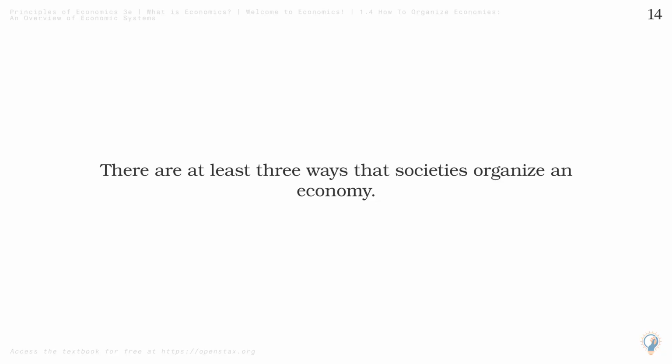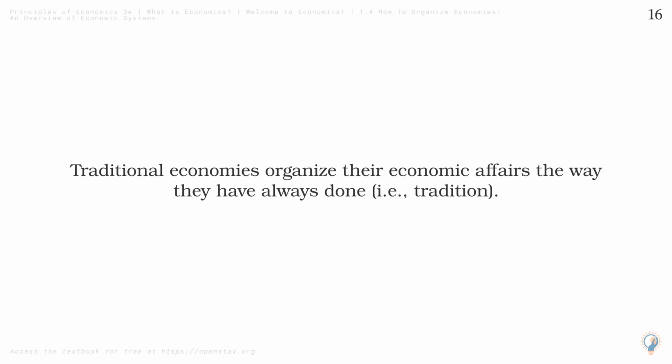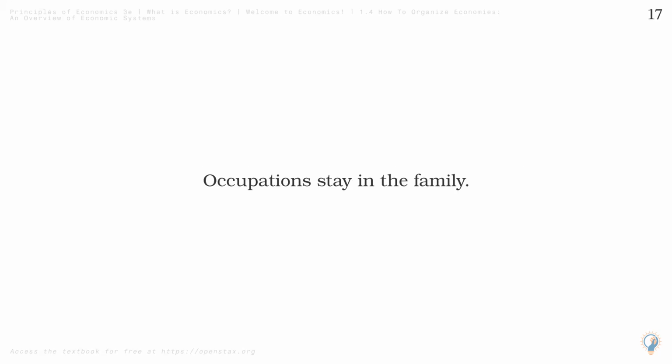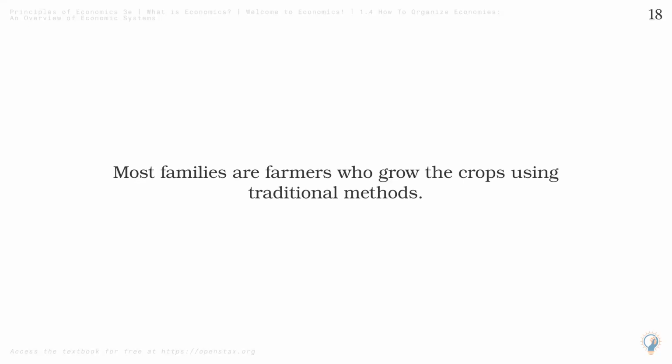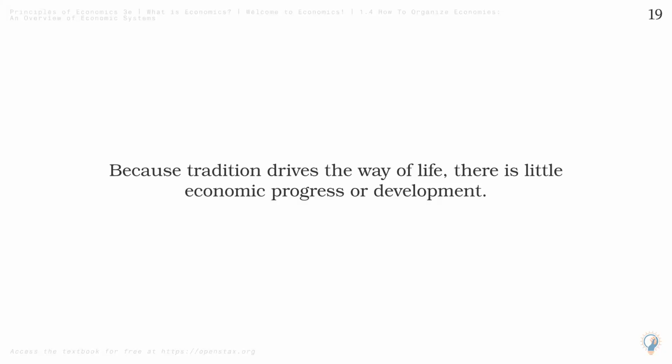There are at least three ways that societies organize an economy. The first is the traditional economy, which is the oldest economic system and is used in parts of Asia, Africa, and South America. Traditional economies organize their economic affairs the way they have always done, i.e., tradition. Occupations stay in the family. Most families are farmers who grow the crops using traditional methods. What you produce is what you consume. Because tradition drives the way of life, there is little economic progress or development.